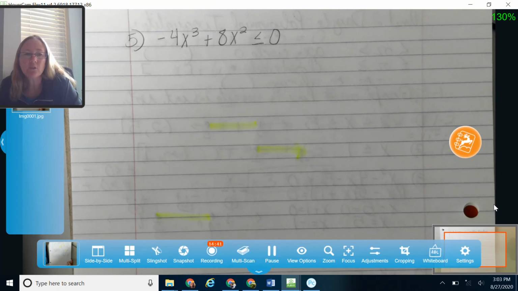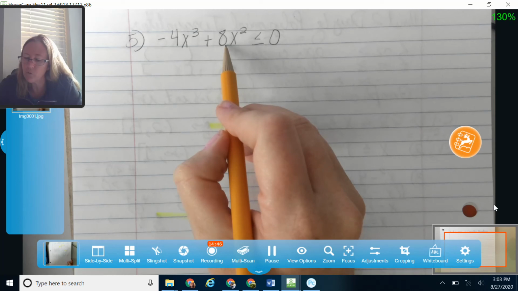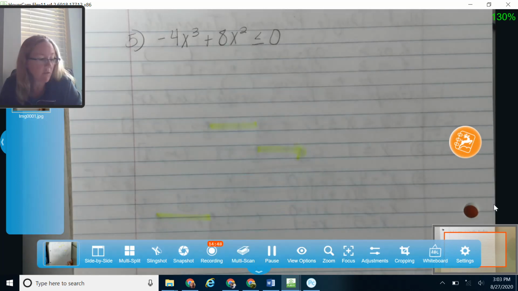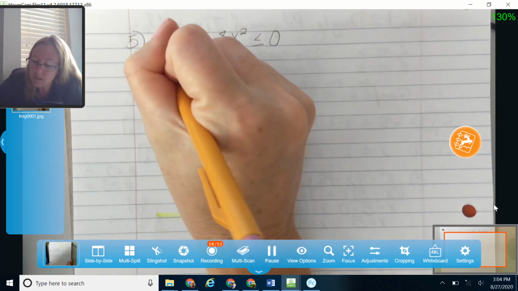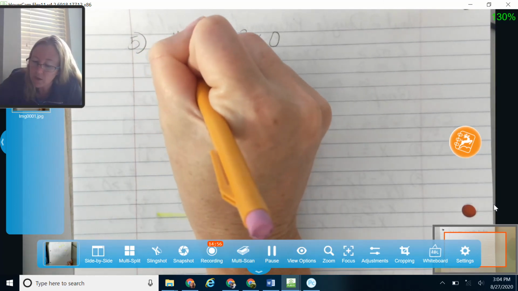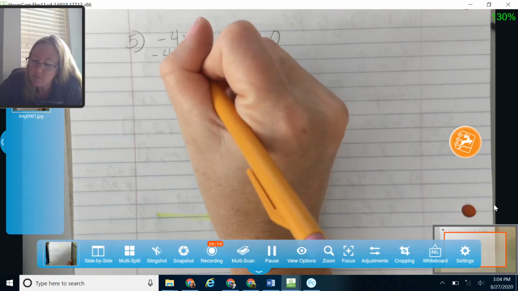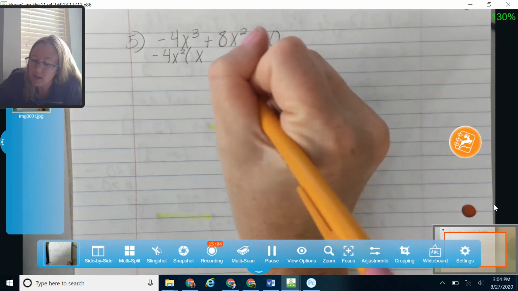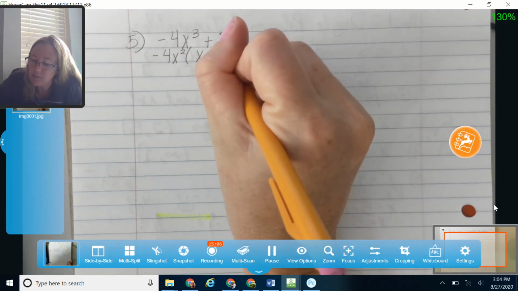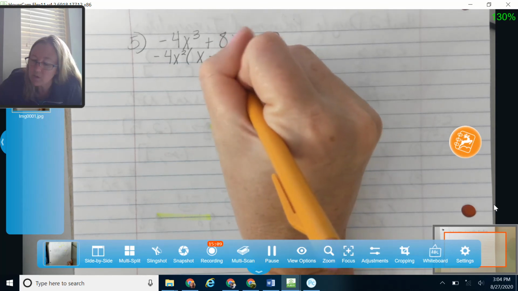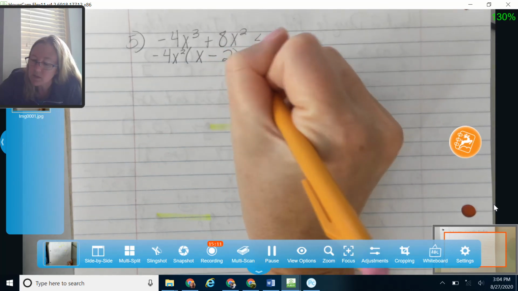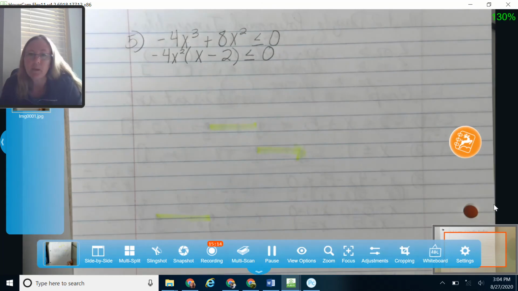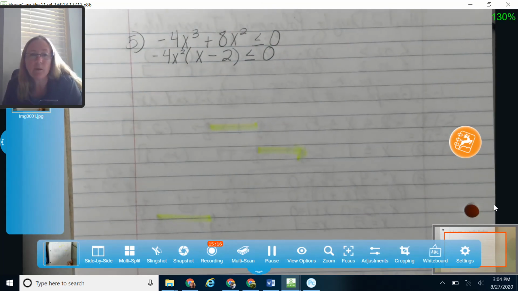Okay, so to factor this one, I'm going to start with my common factors here. I've got a common factor of 4 in both of those. I've also got a common factor of x squared. I'm going to take out the negative as well just to get it off of there. So I've got negative 4x squared as a common factor, and that's going to leave me with x, and then minus, 4 out of 8 gives me 2, and x squared out leaves me with x minus 2. And that's really all the factoring that I have to do on that one.